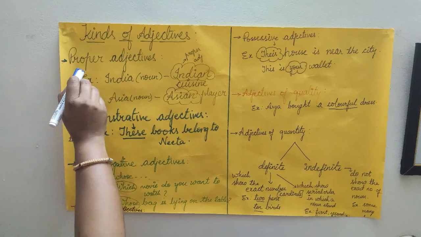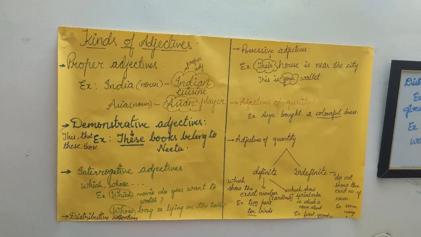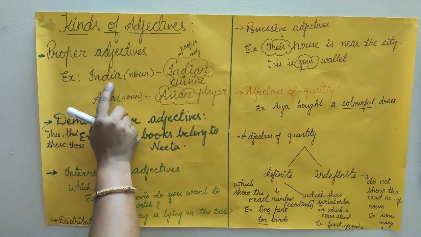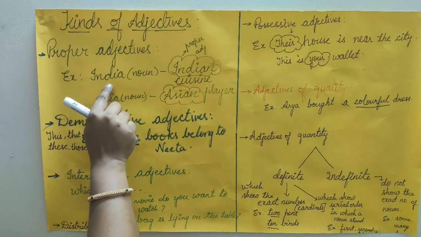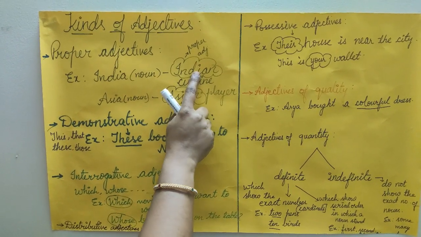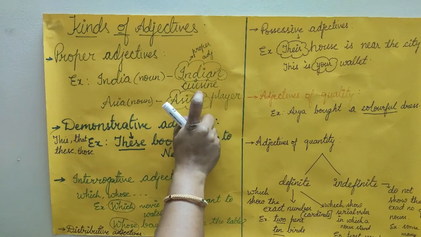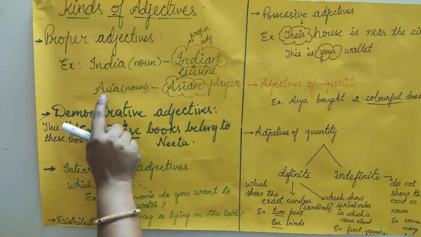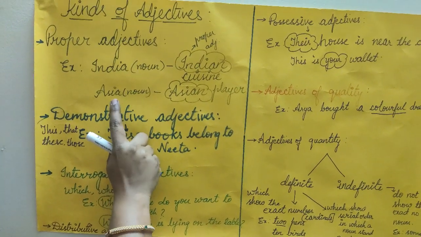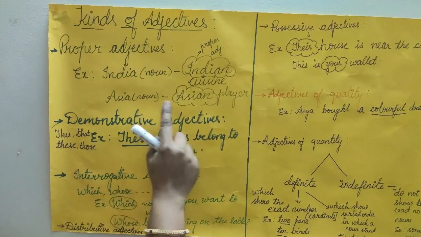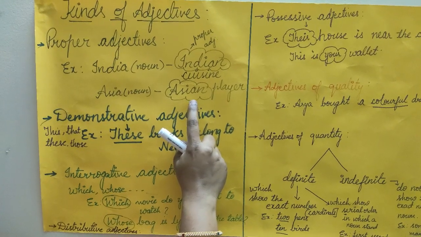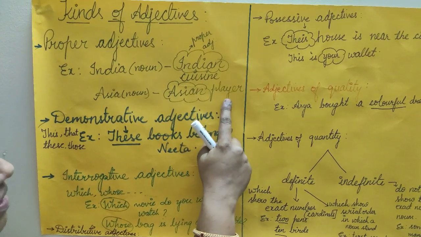The first one is proper adjectives. Proper adjectives are formed from proper nouns. Here in this example, India is a proper noun. From this proper noun called India, a proper adjective Indian is formed. So this becomes Indian cuisine. In next example, Asia is the proper noun. From this proper noun Asia, the proper adjective Asian is formed and we can change this to Asian player.